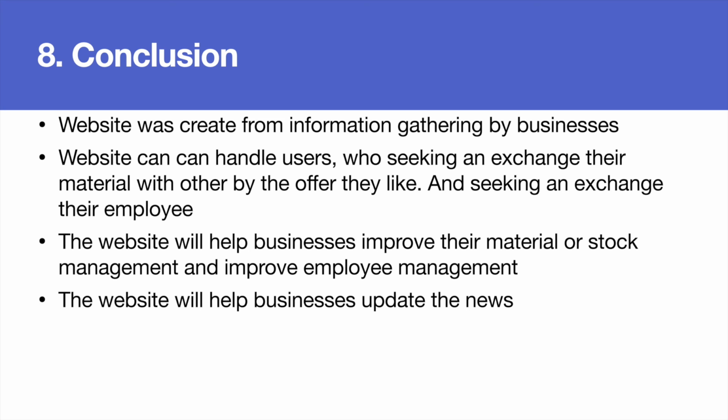Now the website can help businesses improve their material and stock management. If the restaurant cannot use the material in time, or they have to shut down due to COVID policy, and they have material left in their inventory, they can put that material on the website to exchange with other people, for other material or for money.